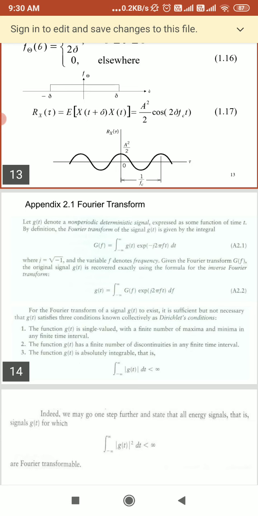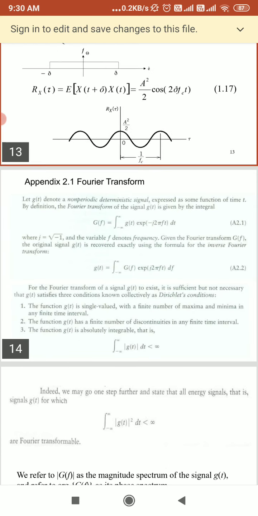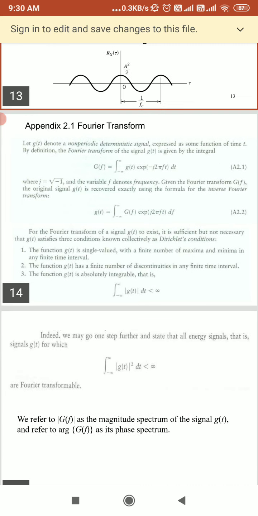For the Fourier transform of the signal g(t) to exist, it is sufficient but not necessary that g(t) satisfies three conditions, known collectively as the Dirichlet conditions. Here these conditions are given as follows. You can see them here.